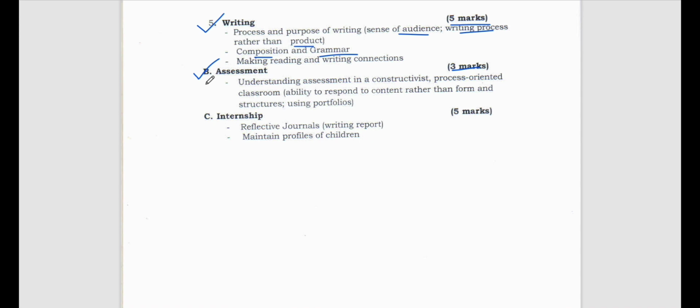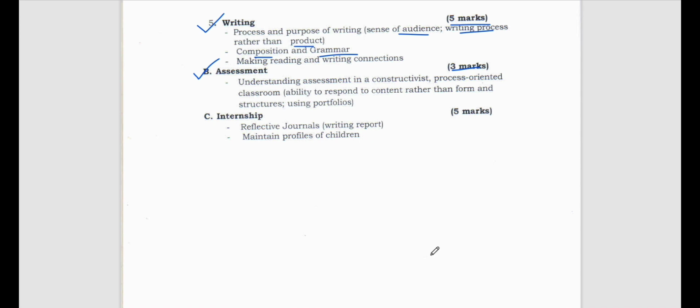How are we going to use the portfolio in responding to the content rather than focusing on the form and structures of the assessment? All right, as you know, there are two types of assessment, that is formative assessment and summative assessment, right?